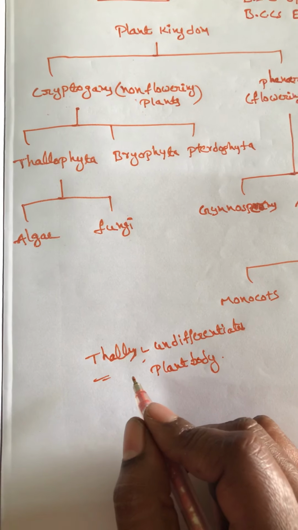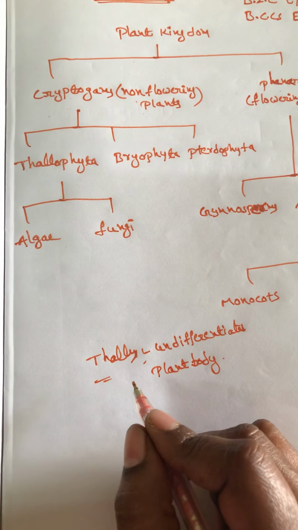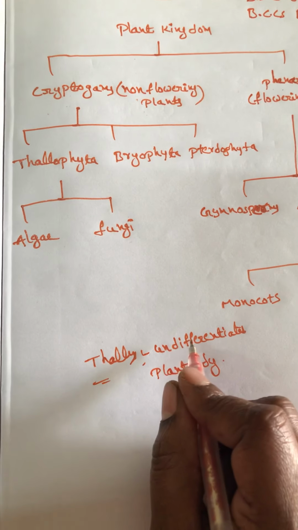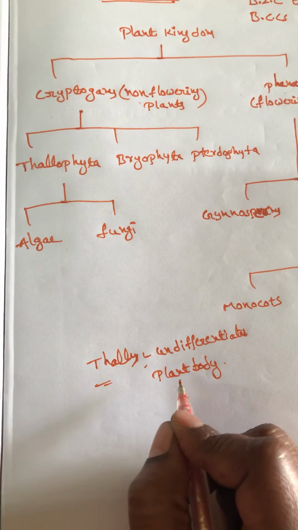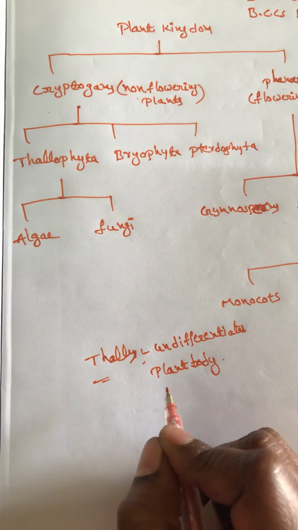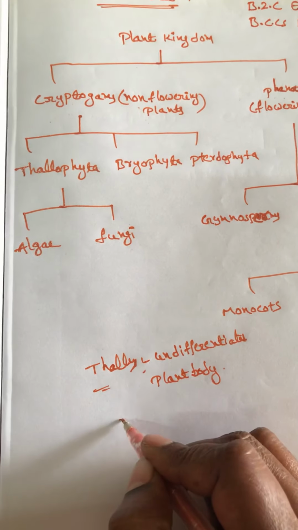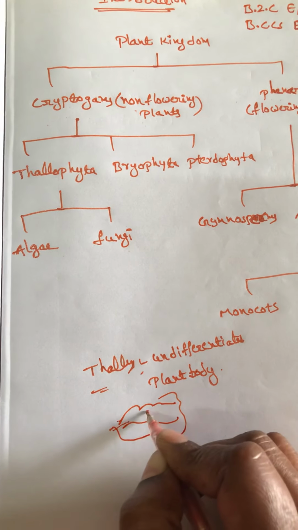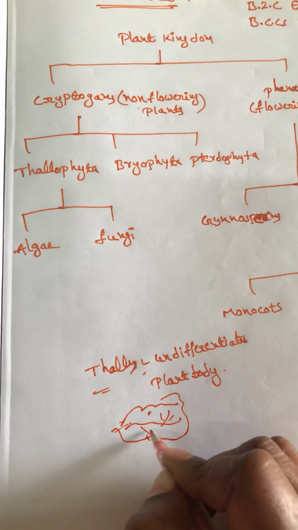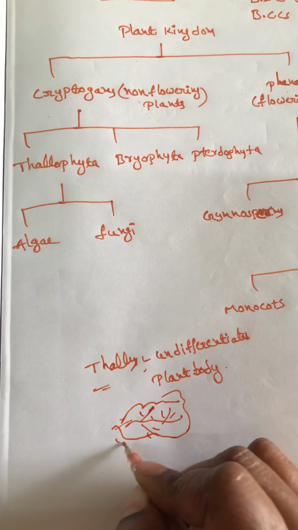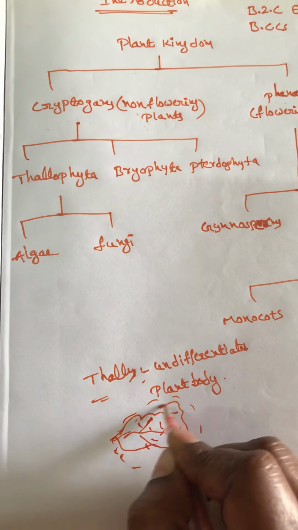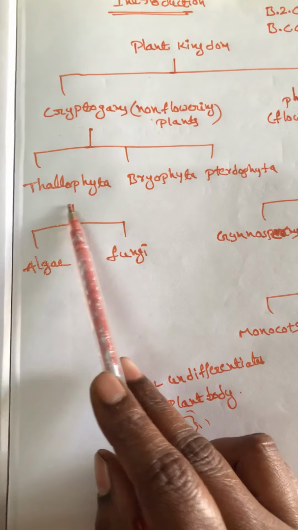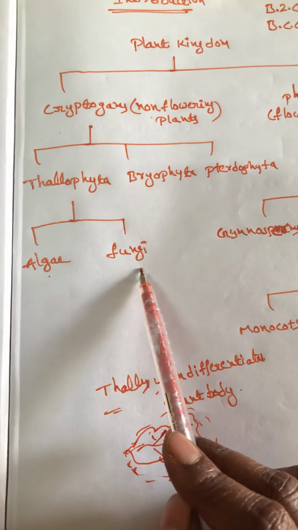You observe plants look like they are differentiated into stem, leaf, flowers. But undifferentiated plants means there is no separation of different parts of the plant. That means it looks like a leaf-like structure. Thallus plants look like a leaf-like structure, or very delicate structures are seen in the thallophytes. Examples of thallophytes are algae and fungi.